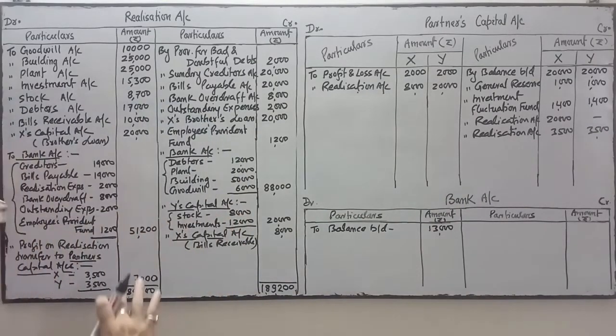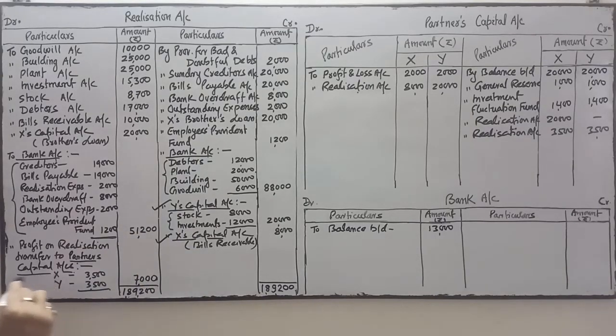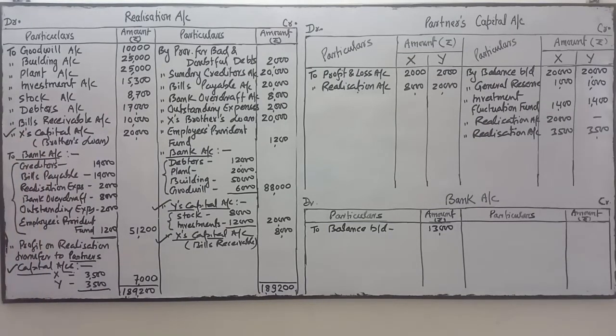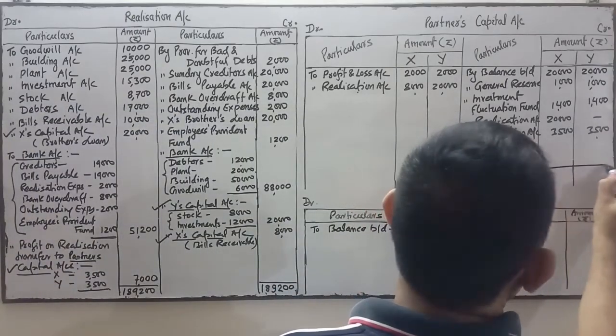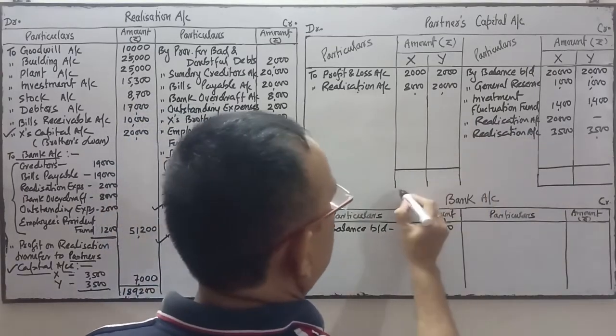So these are paid. Capital account is transferred. From here we have transferred to the capital account. Here another transfer to capital account. This is transferred to capital account and this one is transferred to capital account. Now we will do the settlement. Now we will do the final settlement through the capital account.